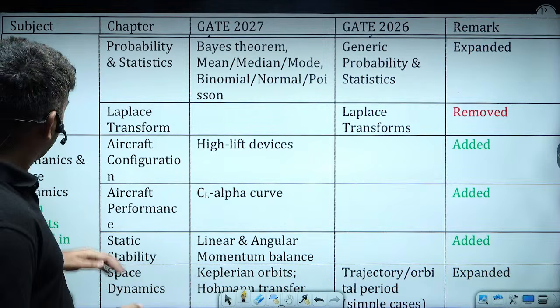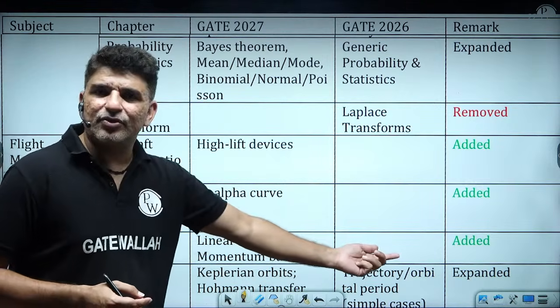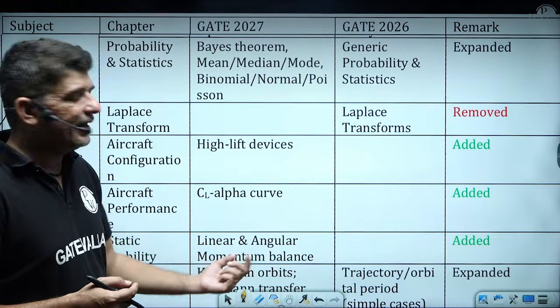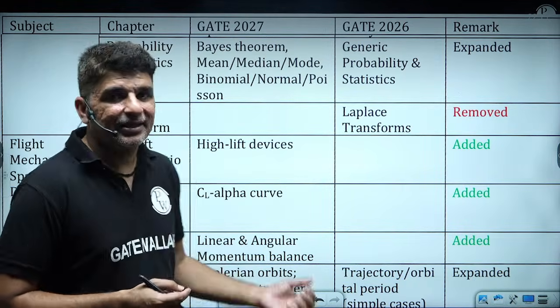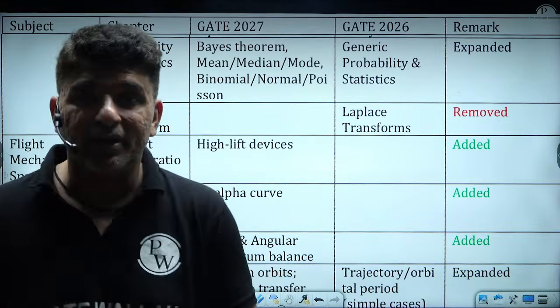Next, let's talk about the static stability. Earlier again it was not there. In this one, a new topic has been added, linear and angular momentum balance. This is again a new topic. So there are a few new topics which have been added over here.